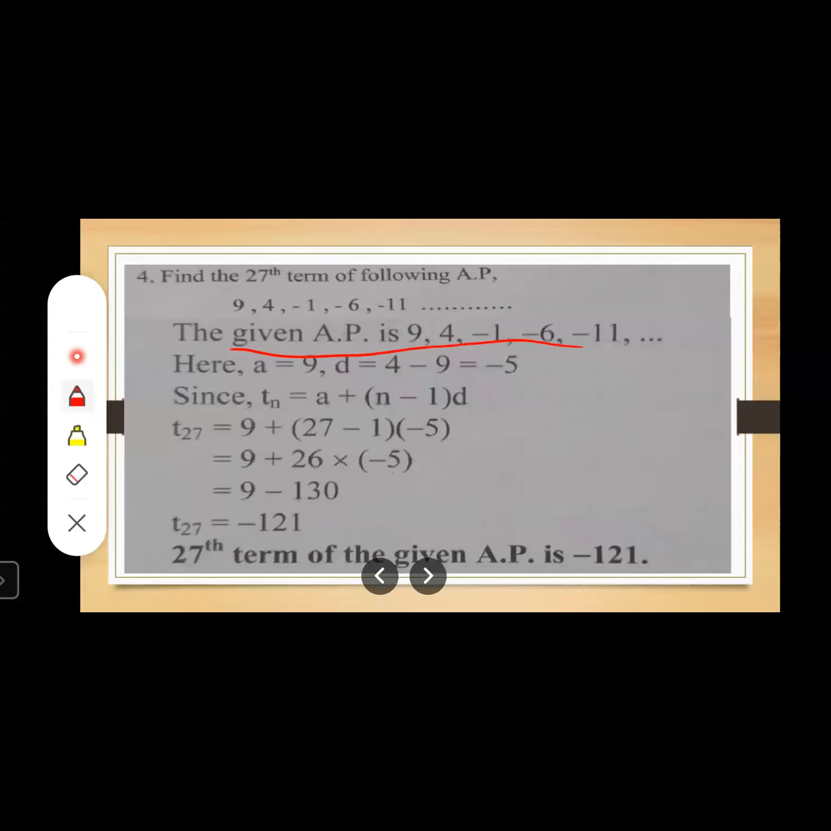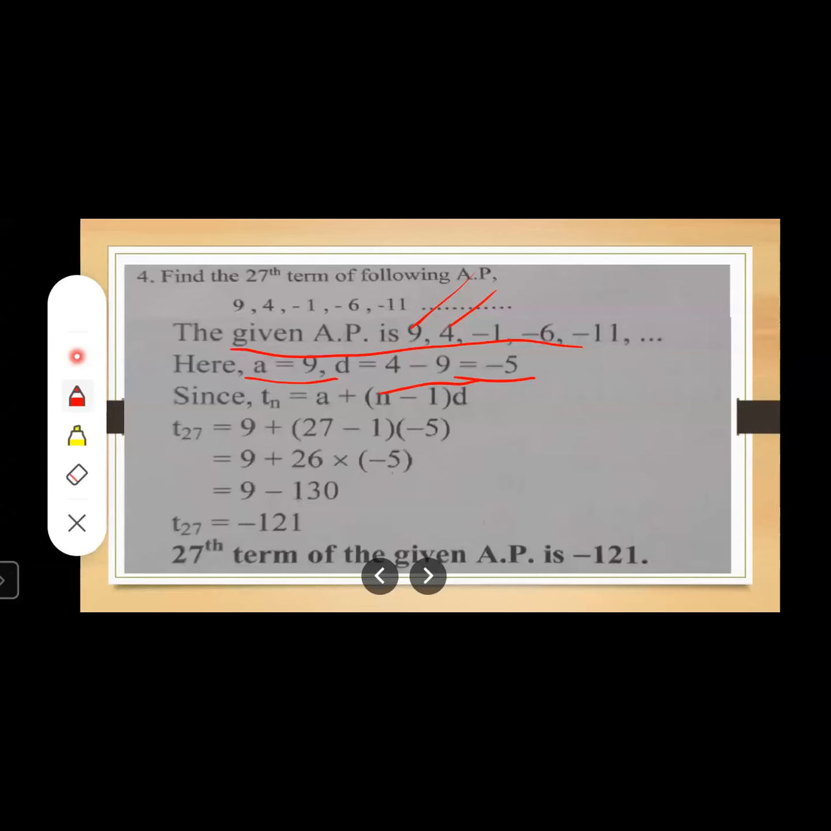Now what is the first term? First term is 9, that is A. D, how will you find out D? D is the difference between consecutive terms, that is T2 minus T1. What is T2 here? 4. T2 is 4, T1 is 9. So 4 minus 9 is going to be minus 5. So the common difference is minus 5.